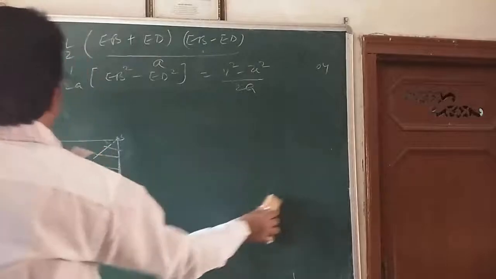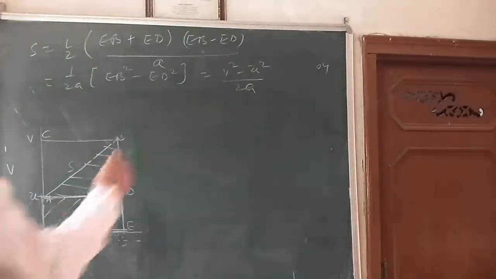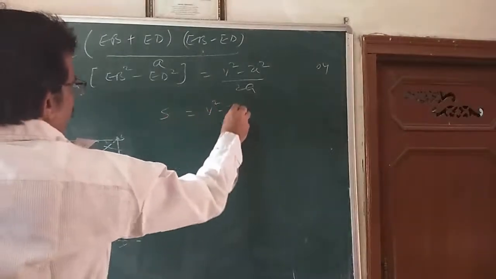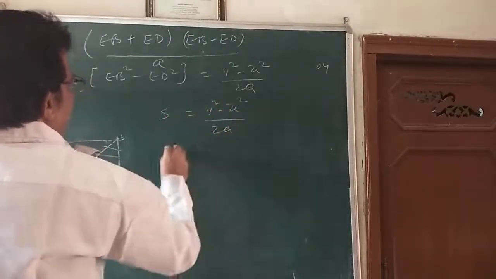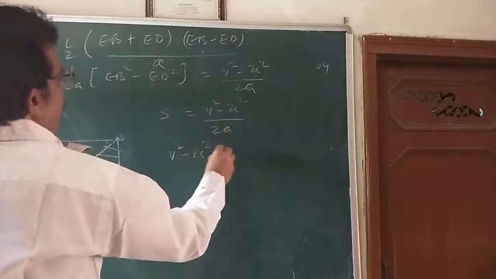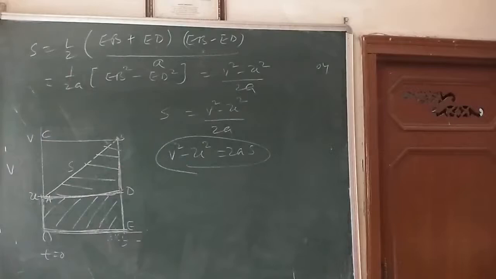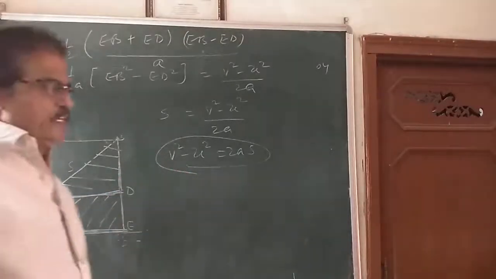So you are getting S is equal to V square minus U square divided by 2A. So I can write V square minus U square is equal to 2AS. So this is the third equation of motion. This is the third equation of motion we can calculate.